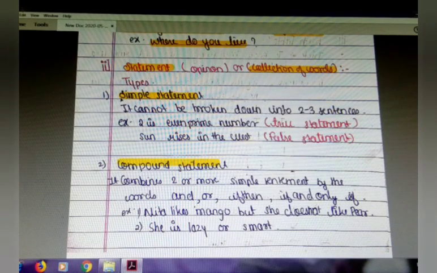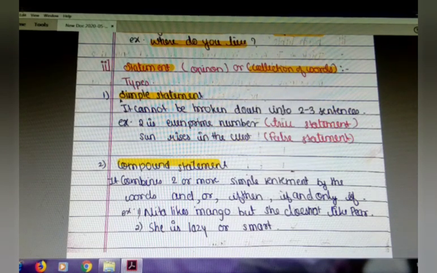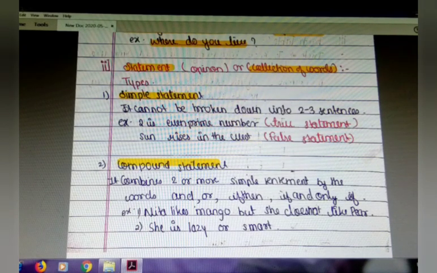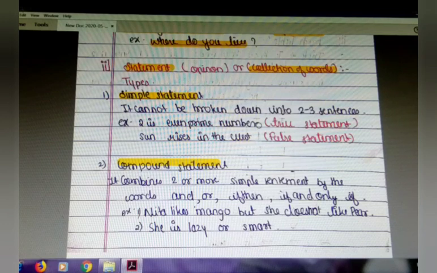Simple statements are simple, meaning they cannot be broken down into 2 or 3 sentences. It's only one sentence. For example, 2 is an even prime number.